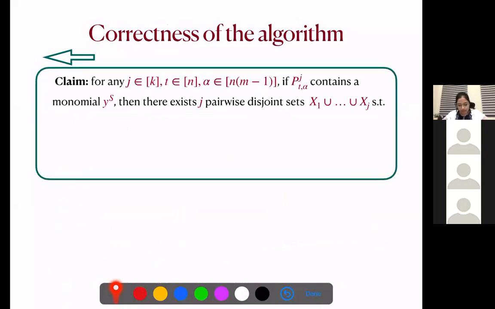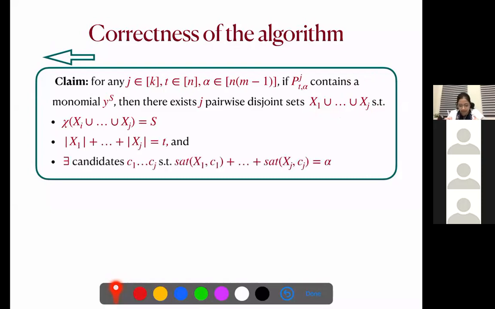In the reverse direction, we want to show that for any j in the set 1 to k, for any value of t in the set 1 to n, and any score value alpha, if P_t,alpha,j contains a monomial y to the power s, where s is a binary vector, then there exist j pairwise disjoint sets x1 to xj such that the characteristic vector of their union is s, the summation of their sizes is t, and there exist candidates which will give us the score alpha.